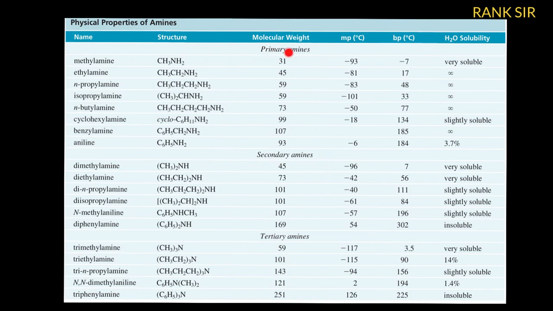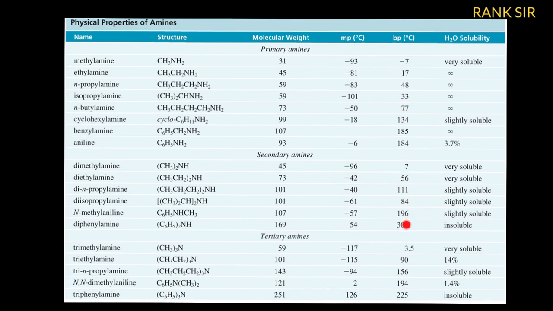Coming to the secondary amines, these above are all primary amines. Dimethylamine is very soluble, diethylamine is very soluble, di-n-propylamine is slightly soluble, but solubility is there. Diisopropylamine is slightly soluble, N-methylaniline slightly soluble, diphenylamine insoluble. So as carbon number increases, what happens to solubility? It decreases. Trimethylamine is very soluble, triethylamine then, carbon number increases, solubility decreases. Tri-n-propylamine is slightly soluble. So all these have somewhat decreased solubility.